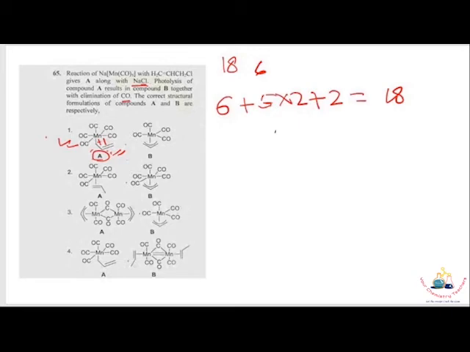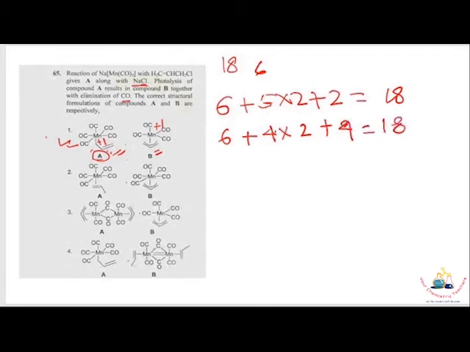For compound B, manganese is also in +1 oxidation state because of the allyl ligand. Although this is an eta 3 complex, manganese provides 6 electrons, 4 carbonyls provide 4 times 2, and the allyl eta 3 ligand provides 4 electrons. That is 18 electrons. So both complexes are 18 electron.